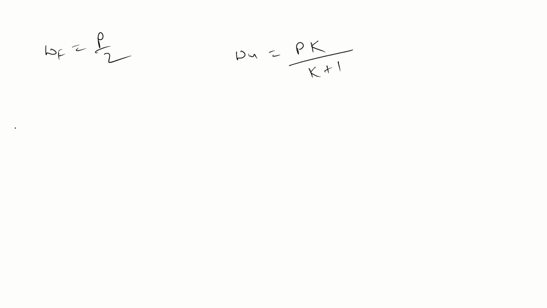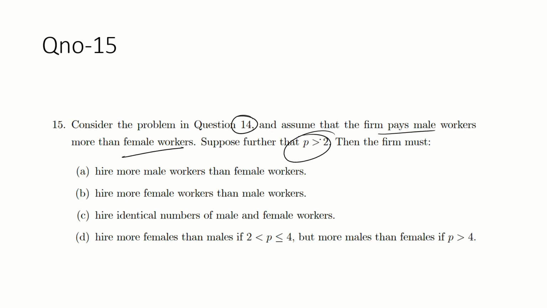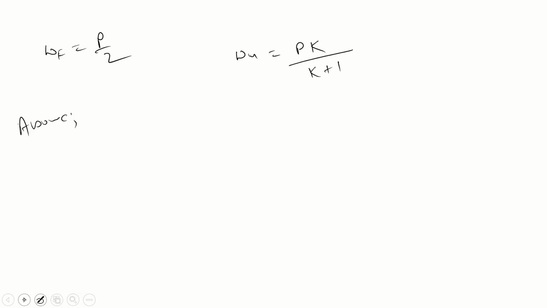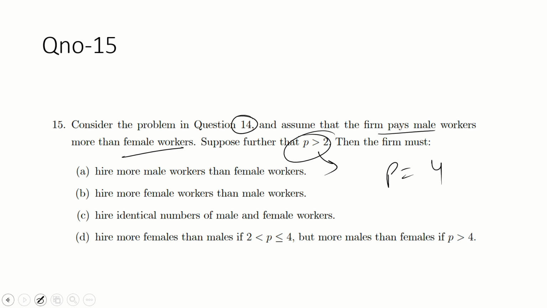Okay, guys, this is given: P is greater than 2. You can take any value. Suppose P is equal to 4 and k is equal to 2. And guys, k is greater than 1, so you can take any value like 2.